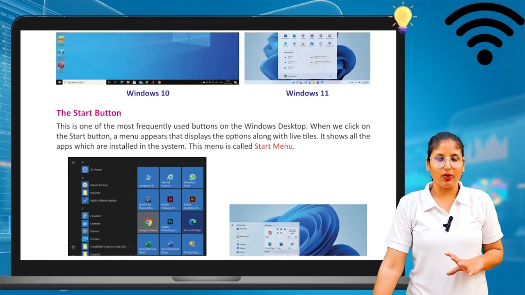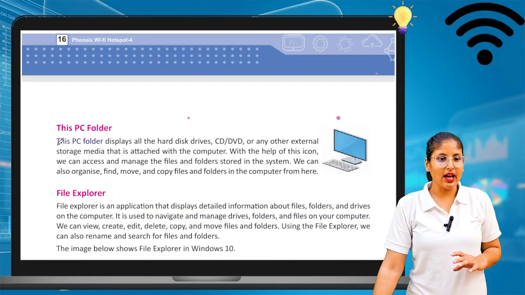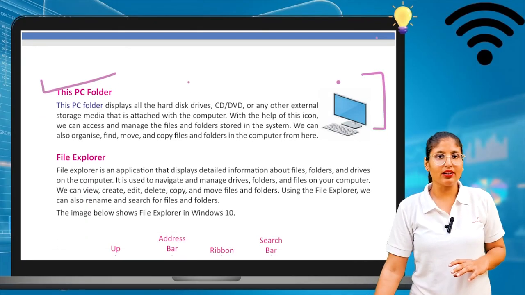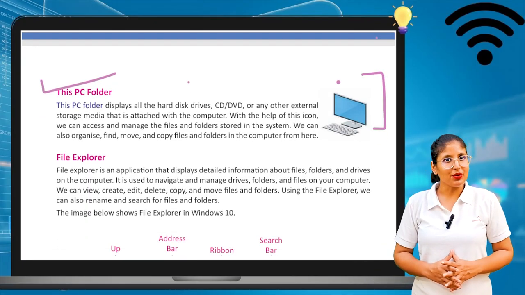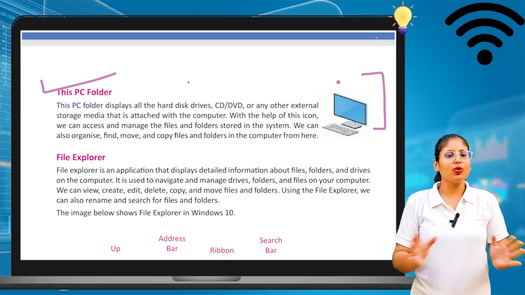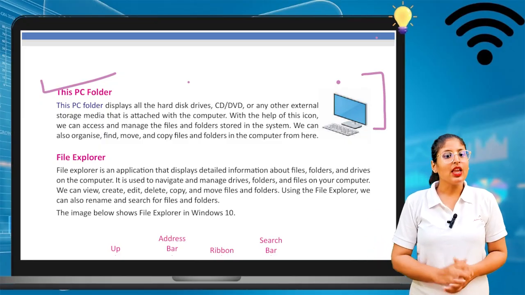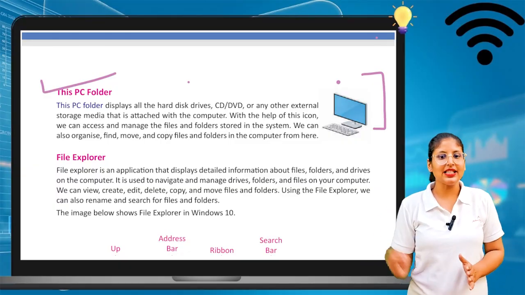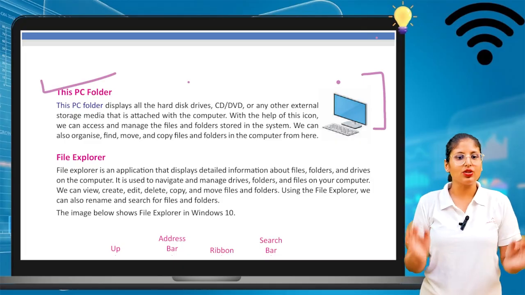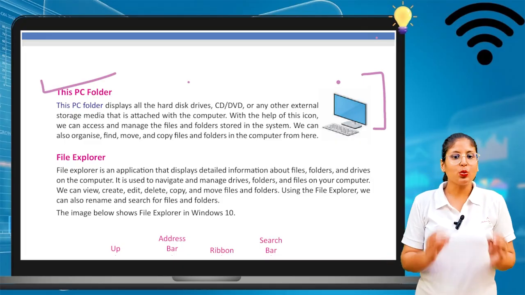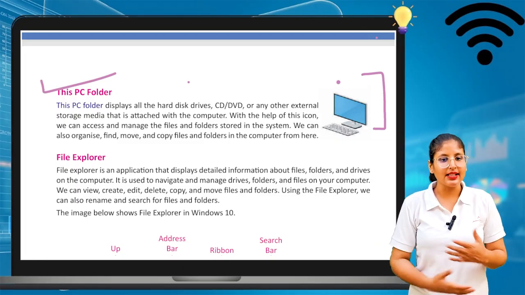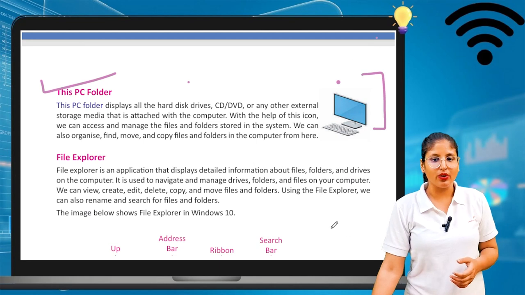We discussed about it. Okay, now we will see about this PC folder. Can you see this PC folder is there in the computer? We will see what is the role of this folder. This PC folder displays all the hard disk drives, CD, DVD or any other external storage media that is attached with the computer. With the help of the icon, we can access and manage the files and folders stored in the system. So we can do everything.